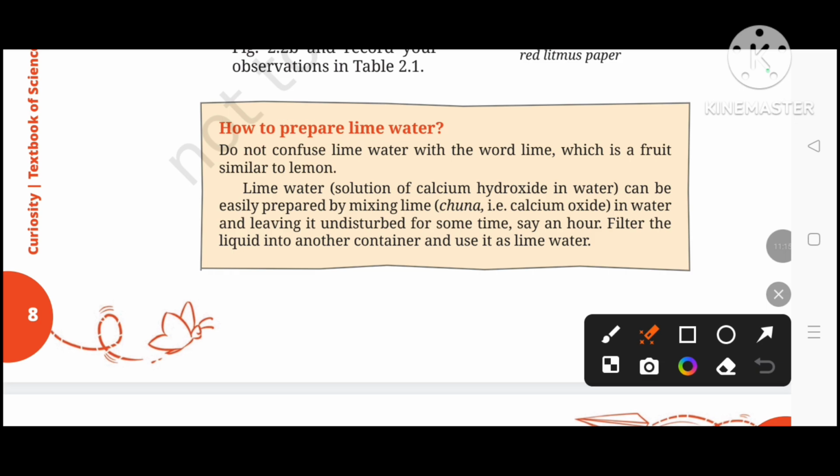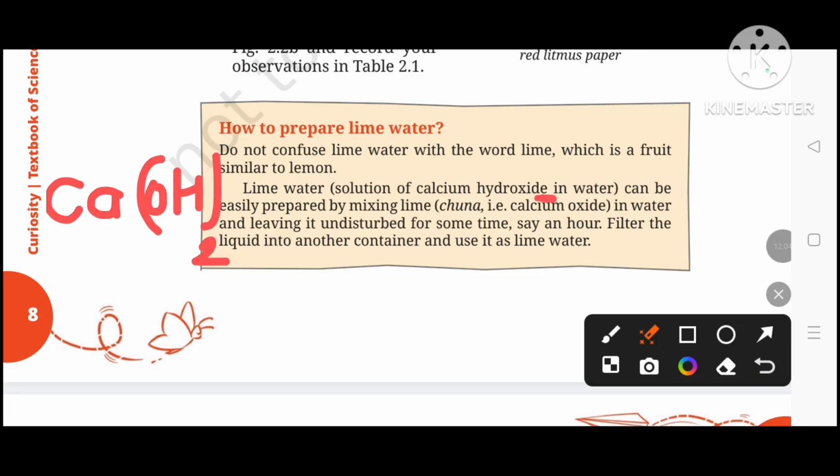Do not confuse. हमें confuse होने की जरूरत नहीं है. Lime water has the word lime, which is a fruit similar to lemon. जो lime water है वो similar to the lemon हमें लग सकता है, but lime water and a lemon are different things. Lime water is a solution of calcium hydroxide in water. The formula of calcium hydroxide is CaOH. This part is calcium and this part is hydroxide.